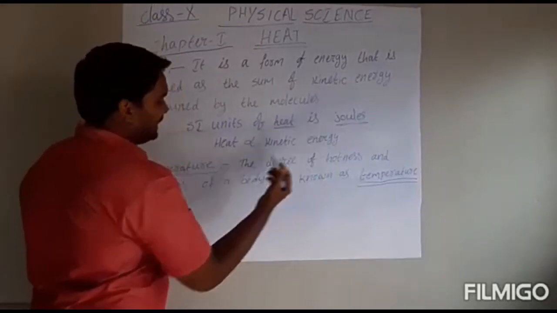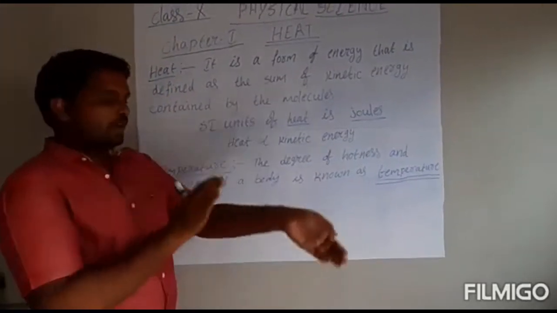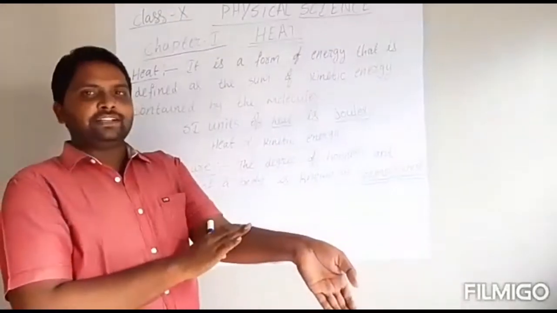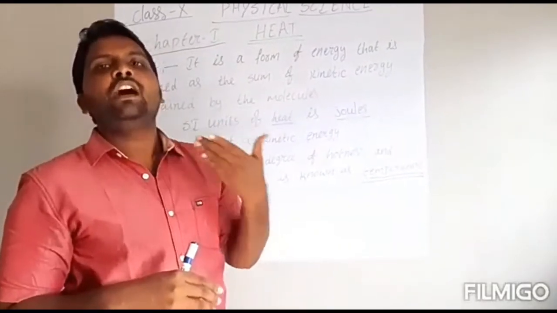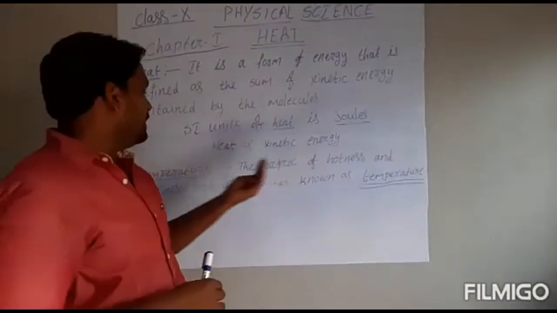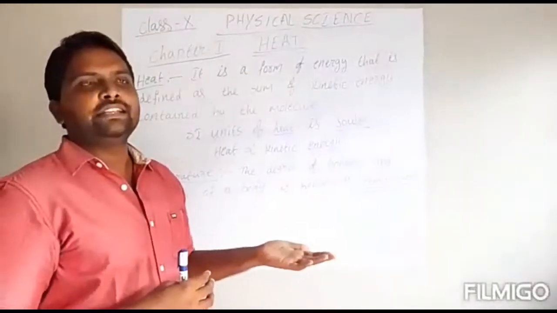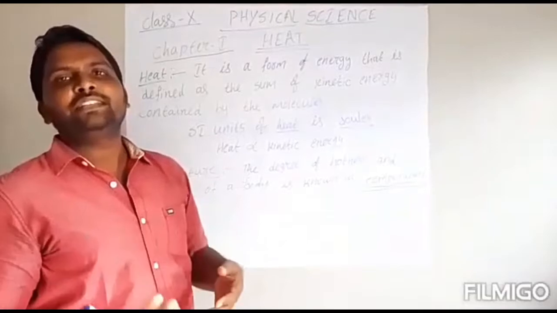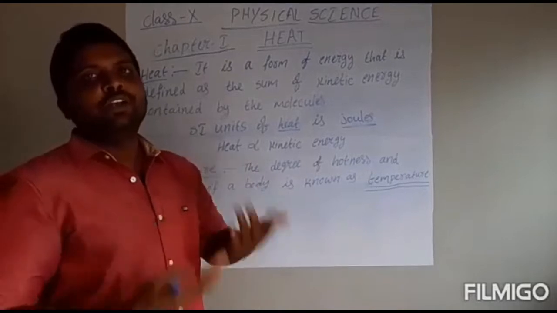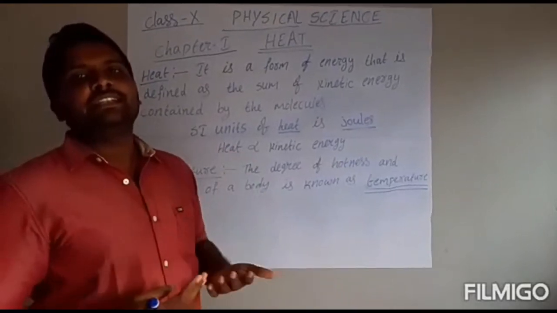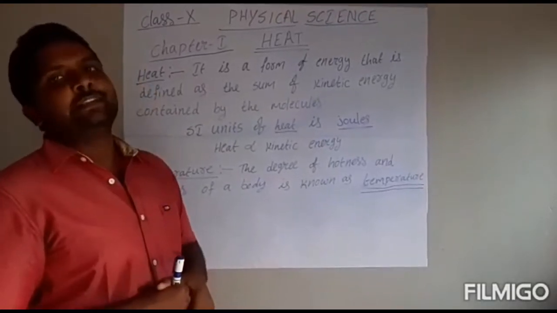The degree of hotness and coldness of a body is known as temperature. For example, now I am touching my hand and I feel cold. When we have a fever and touch our body, we feel hot. So the degree of hotness or coldness is called temperature. If you ask anyone, what is your temperature, they will say 36 degrees Celsius. What is the room temperature? 25 degrees Celsius. That degree of hotness or coldness is called temperature.